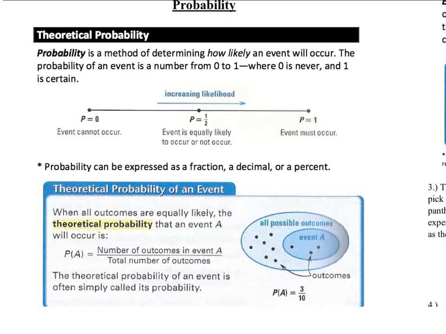If you have a probability of 1/2, that means it's equally likely to occur as to not occur. You can express it as a fraction, and probability is the one time where you're not technically required to reduce the fraction, as a decimal or as a percent. So when all outcomes are equally likely, the theoretical probability that an event A will occur is the probability of A. So we use function notation there, equals the number of outcomes in event A, so the number of favorable outcomes, over the total number of outcomes. The theoretical probability of an event is often simply called its probability.